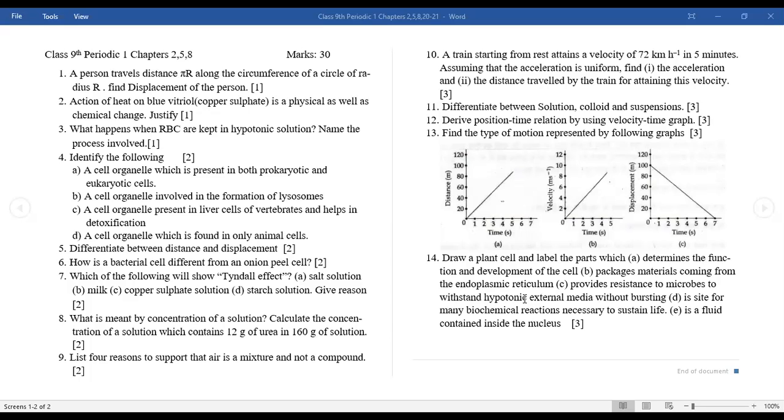Ma'am, how can it be a gel? This one is liquid dispersed in solid. Yes. Butter is a fat. Ma'am, how can it be a gel? Butter is a fat. Butter is actually the fat. This is the older one.